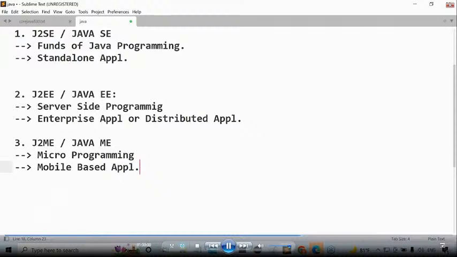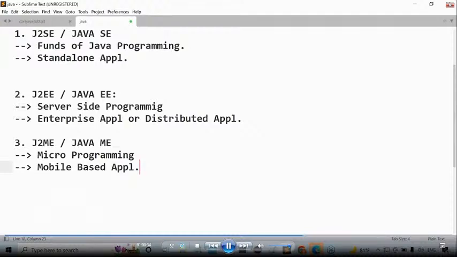Android and what next one? iPhone and this kind of technologies are coming outside. Automatically demand for J2ME was reduced. Now at present, its status is dead. Physically, the third part is available in Java, but nobody is thinking about J2ME at present. Nowadays, if we ask anybody working in Java how many modules are available in Java, they will reply only two modules, not three. What are the two modules? J2SE and J2EE. But physically J2ME is available, though nobody is thinking about it.